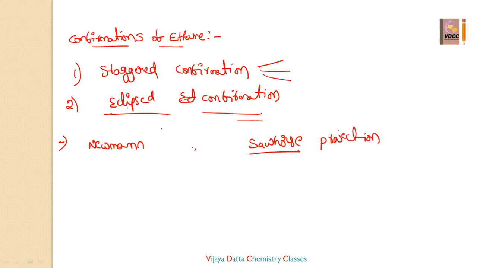Coming to the Newman projection, this is generally how we represent the conformations, just like this. So this is the front carbon.